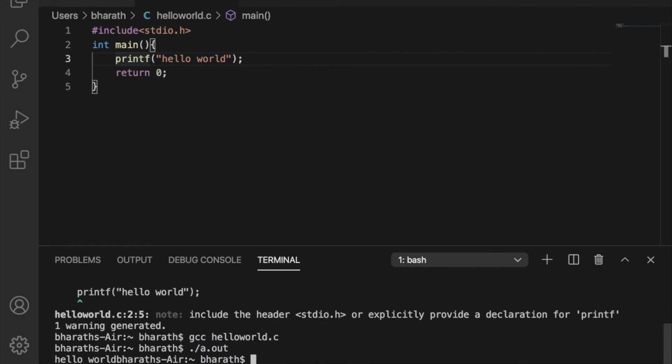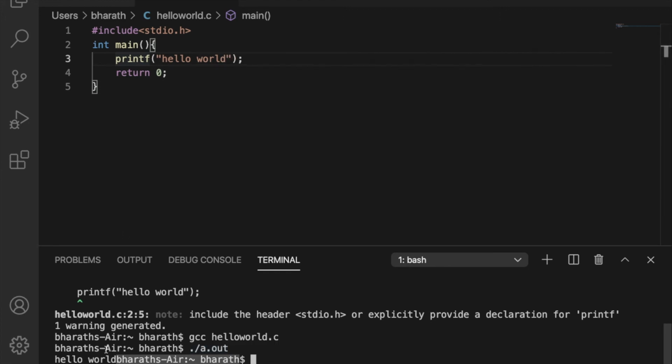So when we run we are getting the output hello world. But again we are getting something unnecessary. To rectify this, the problem here is, after hello world we want this terminal prompt in the next line, but we are not getting it in the next line.